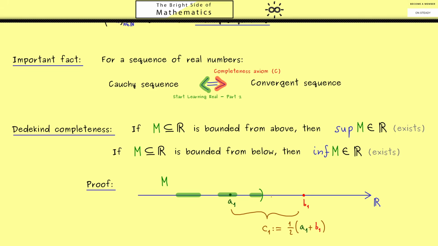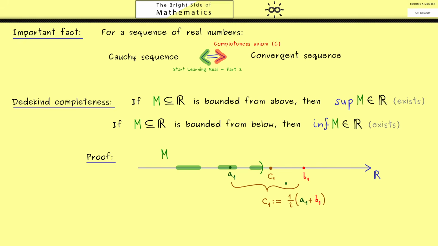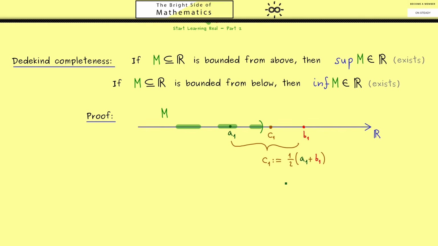So in this case we find this middle point somewhere here. Of course, the idea is that by doing this calculation we get closer to this point, which is the supremum of M in the picture. Therefore now I explain how we get the whole sequence, which gives us an approximation of the supremum.